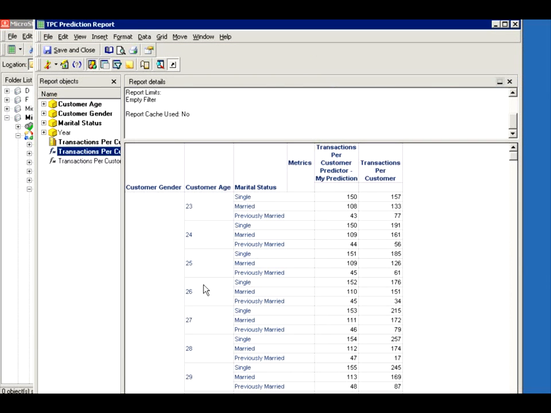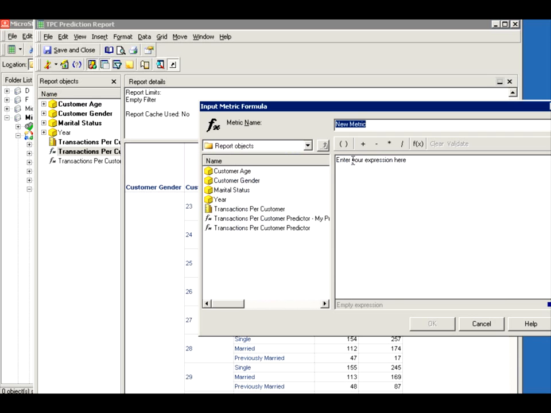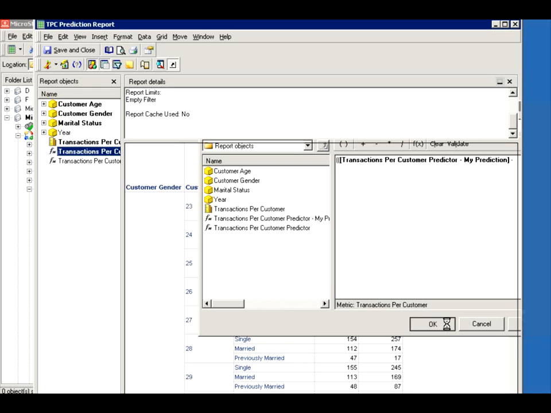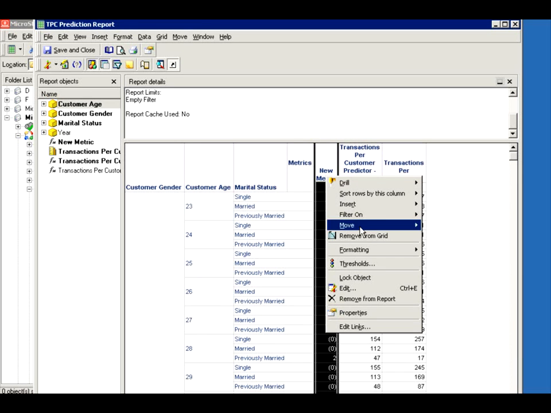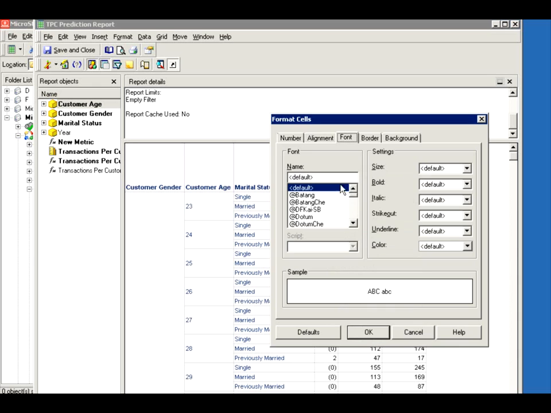For a simple user like you, the next step would be telling the user how good your prediction was, or how off you were. So let's add a general metric, a derived metric, and I'm just going to compare the values. I'm going to take my prediction and subtract from it the actual value, and divide that by the actual value just to get an idea of how off my value was. Let's convert this and format it into a percentage.